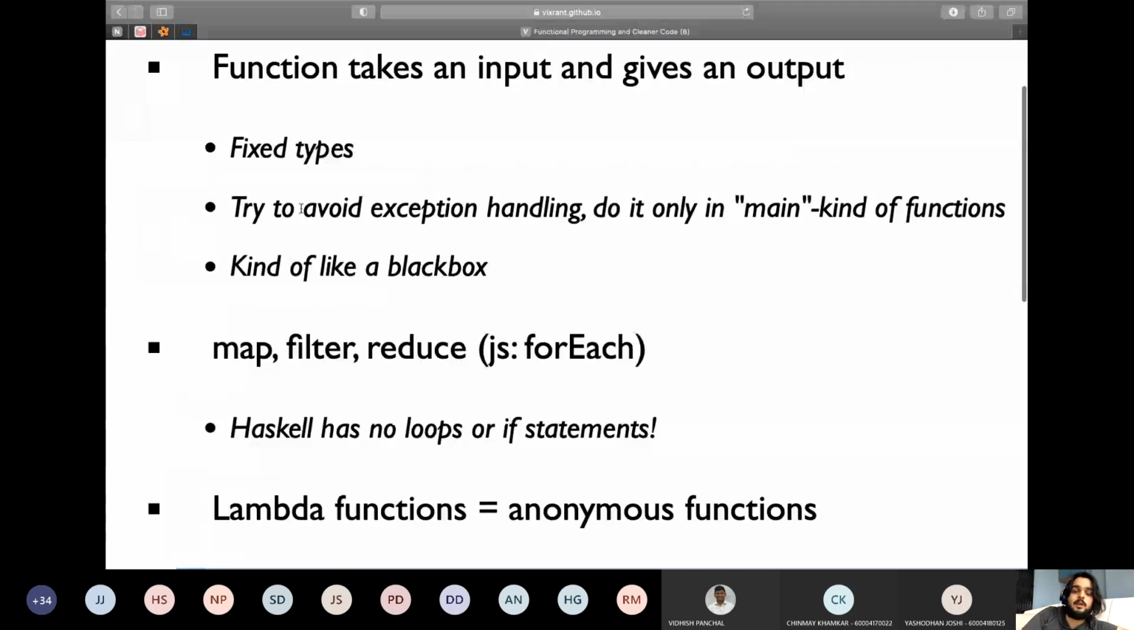The second is try to avoid exception handling. If you know Java, then you may know exceptions, and exception handling is a very big headache. The main saying of my bosses was "fatne de." What I mean by that is, if your function is crashing, let it crash. Let your program crash. You can handle it in a later block.